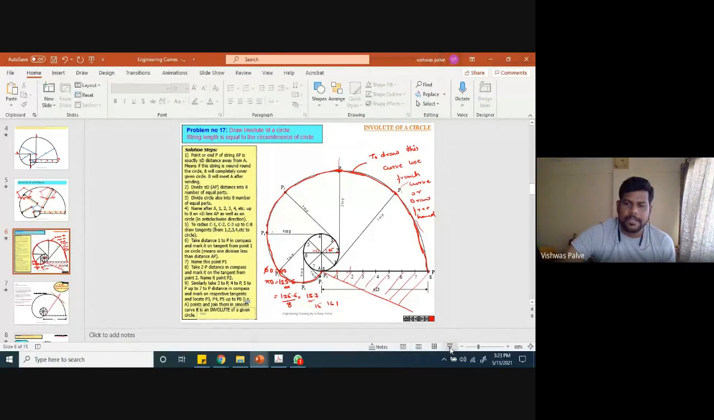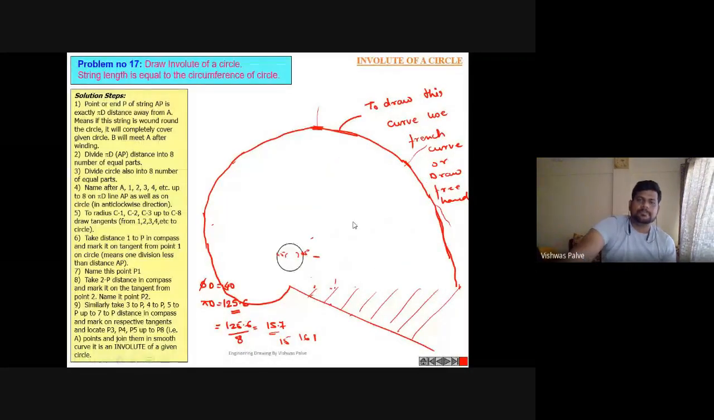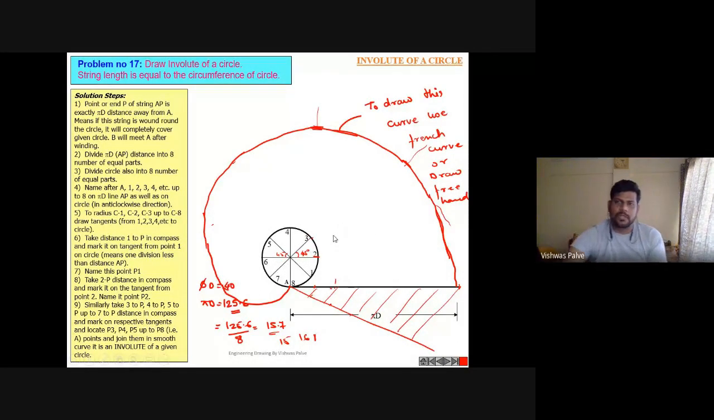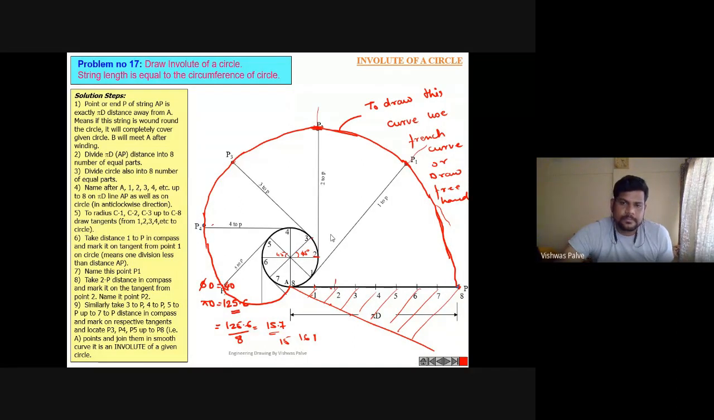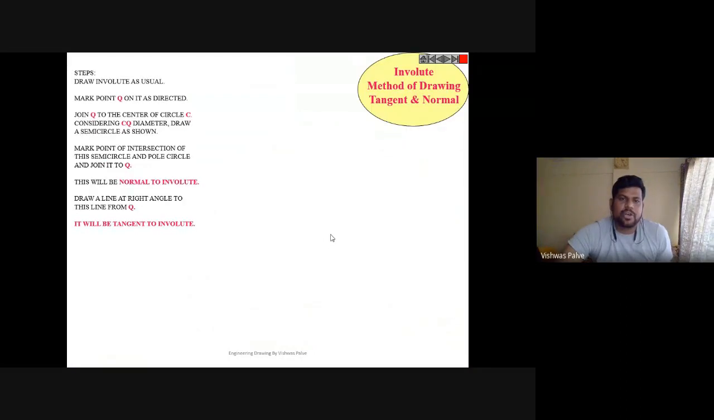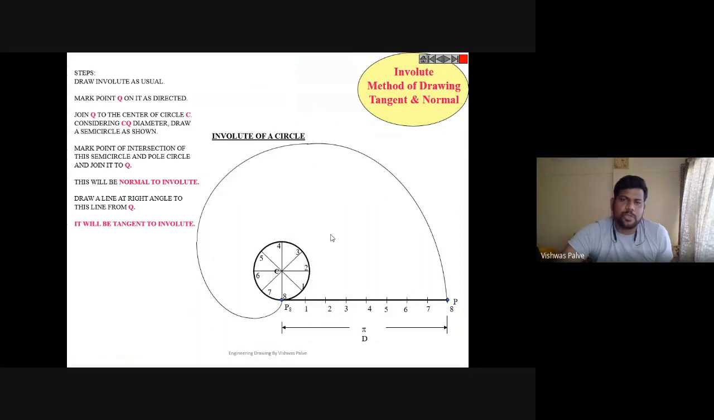Okay. Coming back to our problem. So today what we have seen first how to draw an involute for a circle, involute for a triangle, right? Equilateral triangle, a square, pentagon. Now let us learn the method to draw tangent and normal. How to draw tangent and normal to any of the involute. For involute of a circle, how to draw tangent and normal?